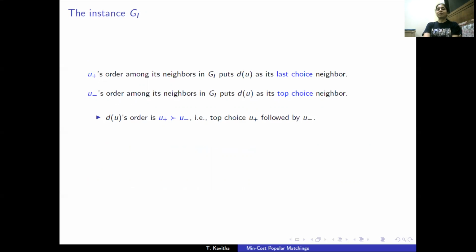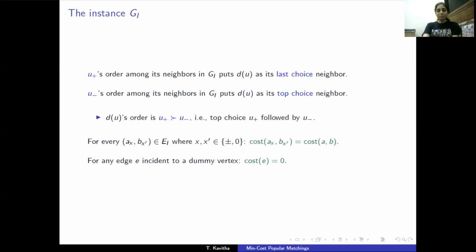The preference orders of vertices in G_I are absolutely faithful to the preference orders in G. U plus and U minus have a new neighbor here, D_U, and U plus regards it as its last choice neighbor, and U minus regards it as its top choice neighbor, and D_U regards U plus as its top choice neighbor and U minus as its worst neighbor. It has only two neighbors. And edge costs here are inherited from edge costs in G.